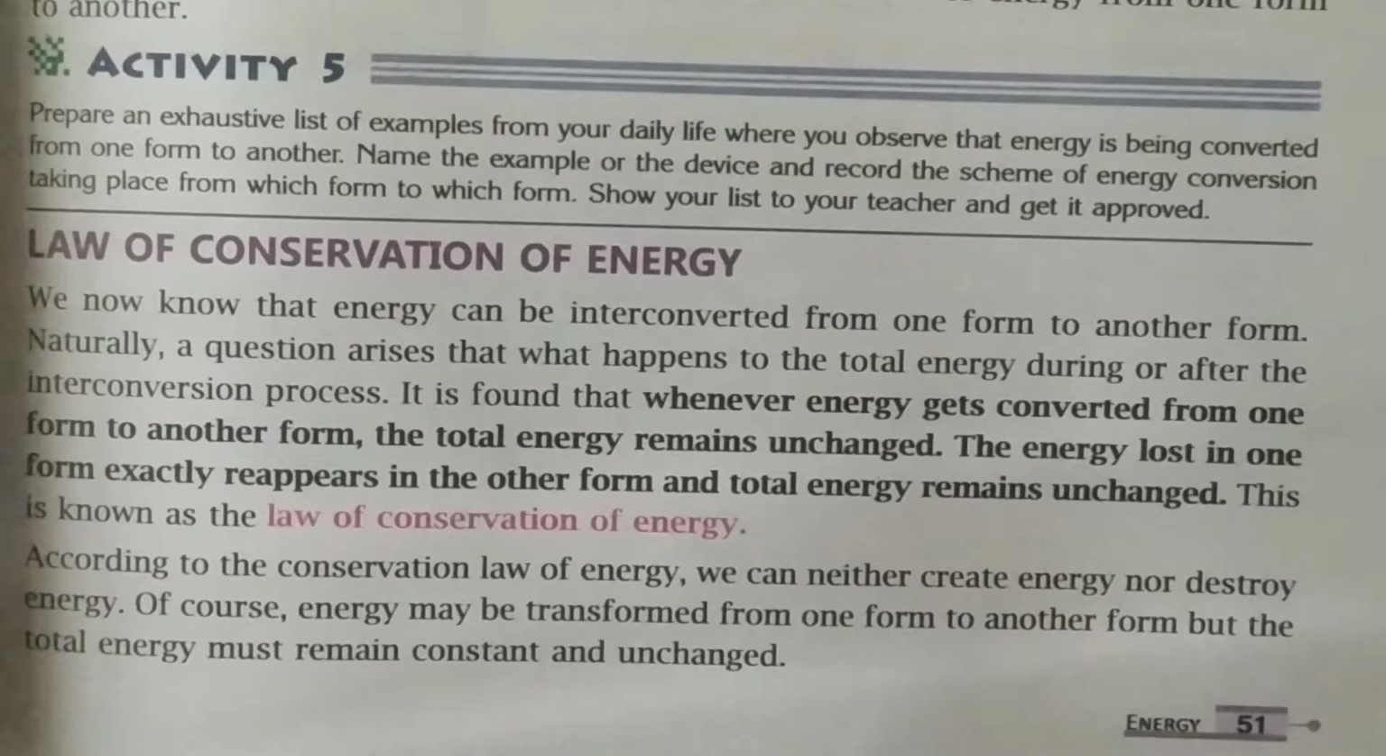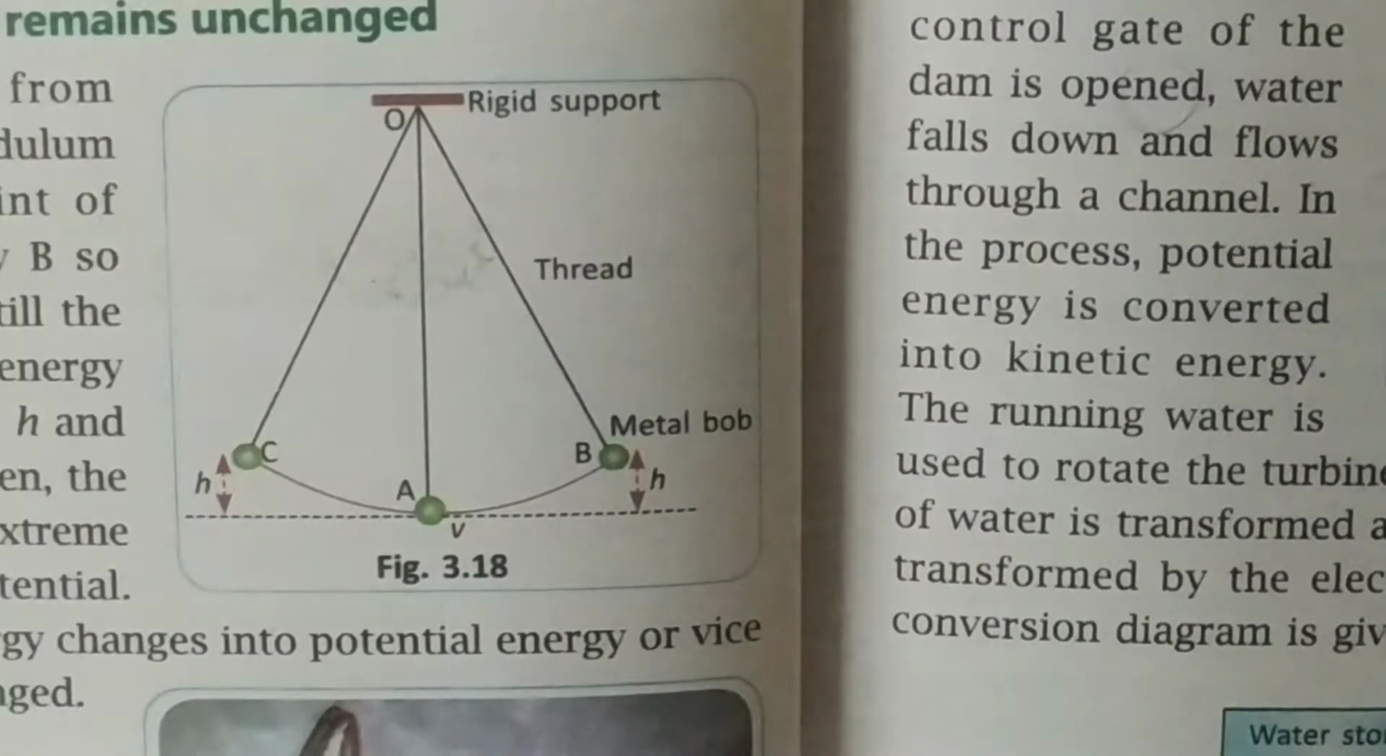And here we can also say that energy can neither be created nor destroyed. But of course, energy may be transformed from one form to another, but the total energy must remain constant and unchanged. Now let us understand the energy conservation with an example.